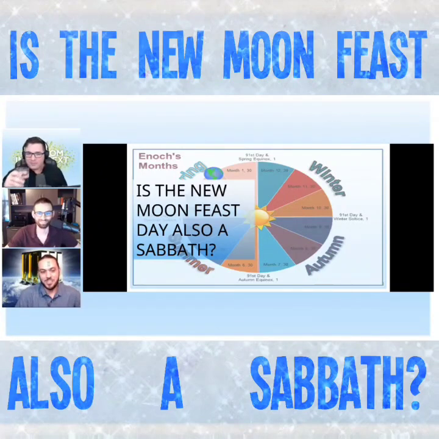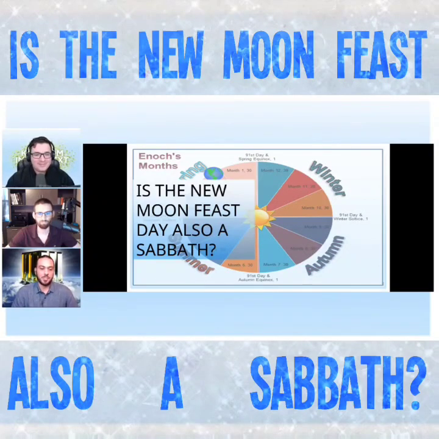So the new moon feast days, I would define by Jubilees 6, specifically verses 23 through 28, where it recalls that they are the new moon of the 1st, 4th, 7th, and 10th months only. So there's 4 of them, contrary to popular belief.